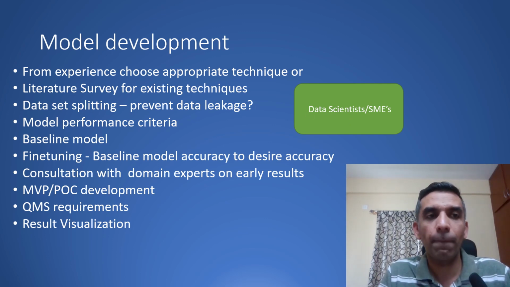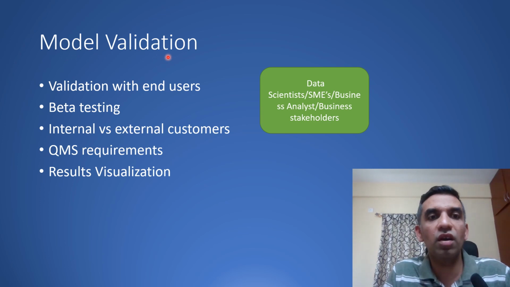Okay. So the next phase is model validation. Now model validation is about validating your system. When I'm saying model over here, it could be even just a dashboard. It could be even a sophisticated model running and providing some predictions, right? So in model validation, what happens is that you need to validate the model with your end users, whether it is performing the task which they are expecting it to do.